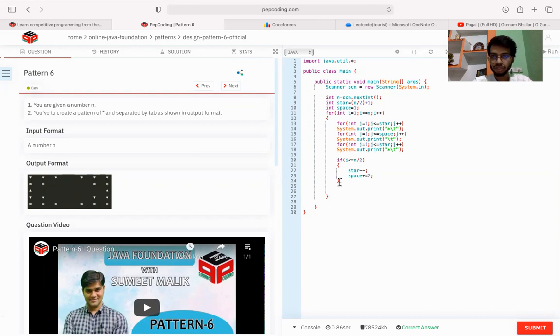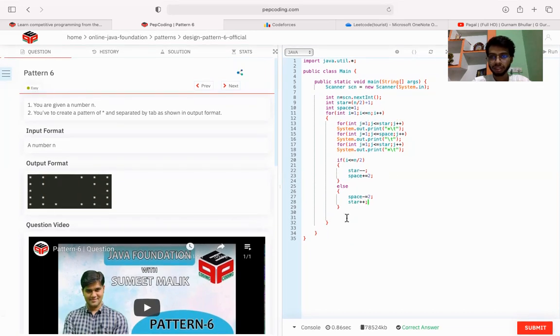But when we reach the mid part, after this mid, our space value starts decreasing by 2 and our star value starts increasing.